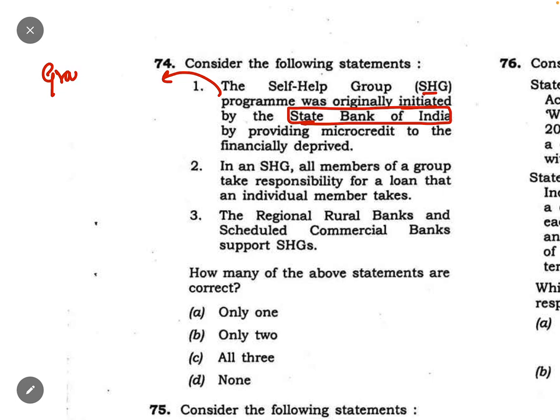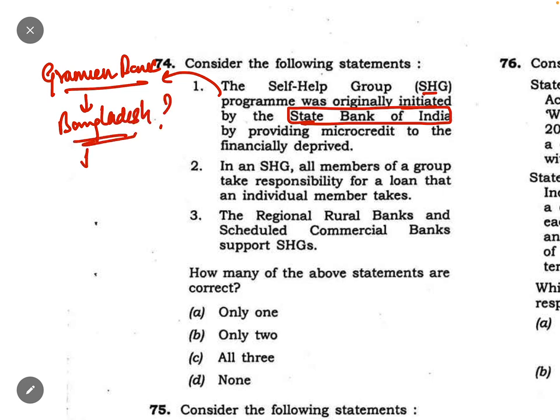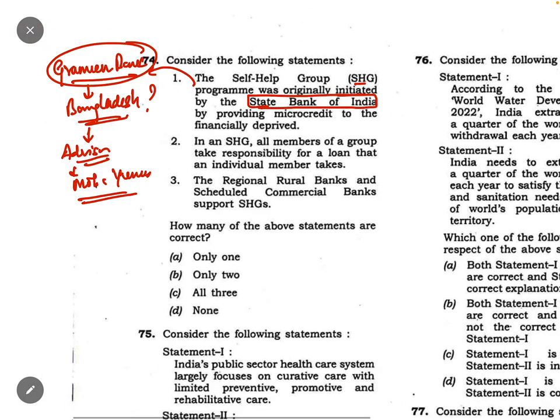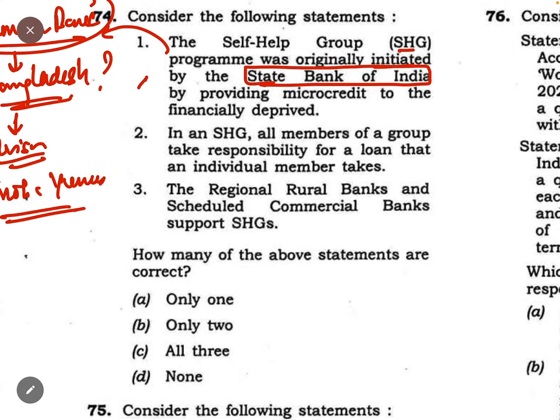It was started by Grameen Bank. Which Grameen Bank? Grameen Bank of Bangladesh. And who was the person? Very famous person today. The current acting PM or acting advisor, whatever you say, Muhammad Yunus. He is a Nobel laureate also. So he initiated this program of self-help group through his Grameen Bank, and it got very famous worldwide, and he also got the Nobel Prize regarding the same. So the first one is incorrect.